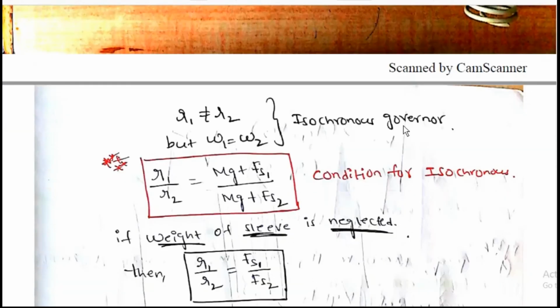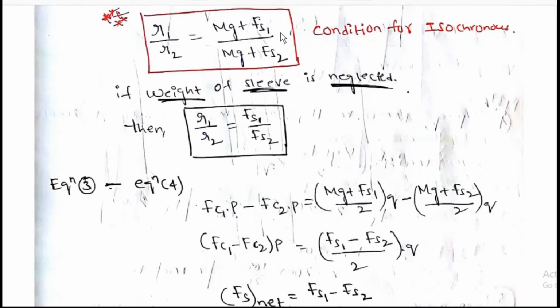R1 not equal to R2 but omega 1 equal to omega 2, then it is an isochronous governor. So for that, R1 by R2 is equal to mg plus Fs1 by mg plus Fs2. If the weight of the sleeve itself is neglected, then R1 by R2 is equal to Fs1 by Fs2.